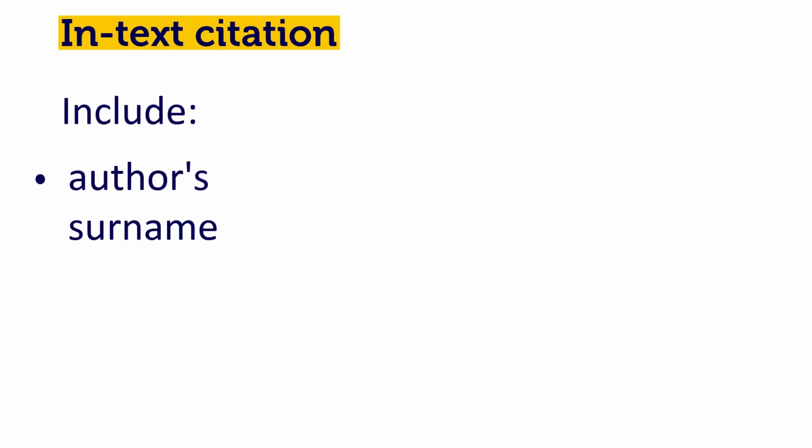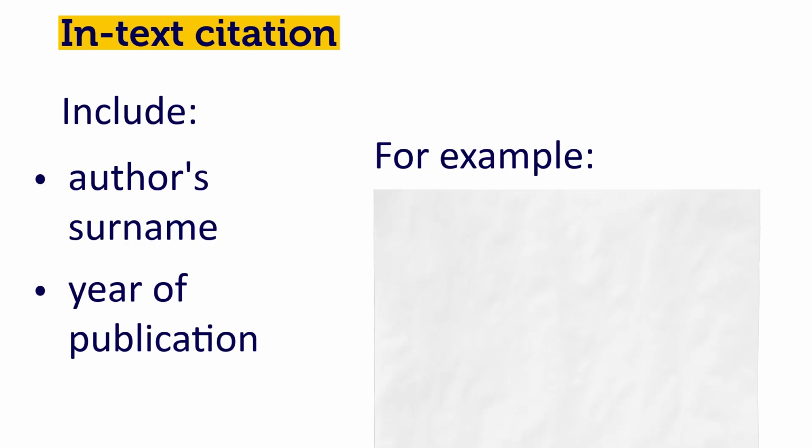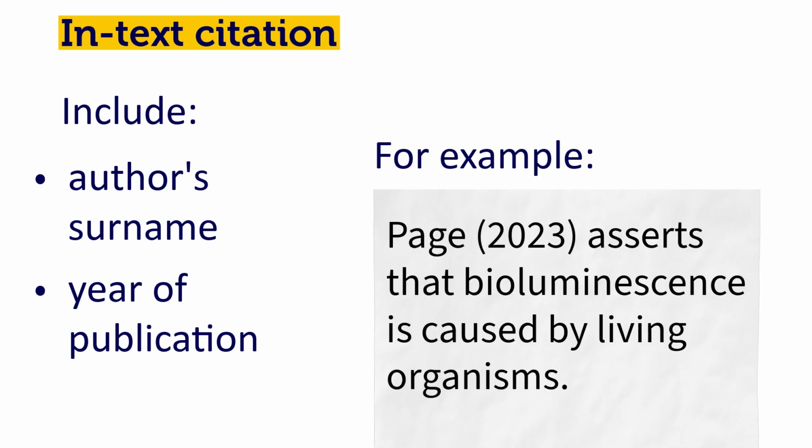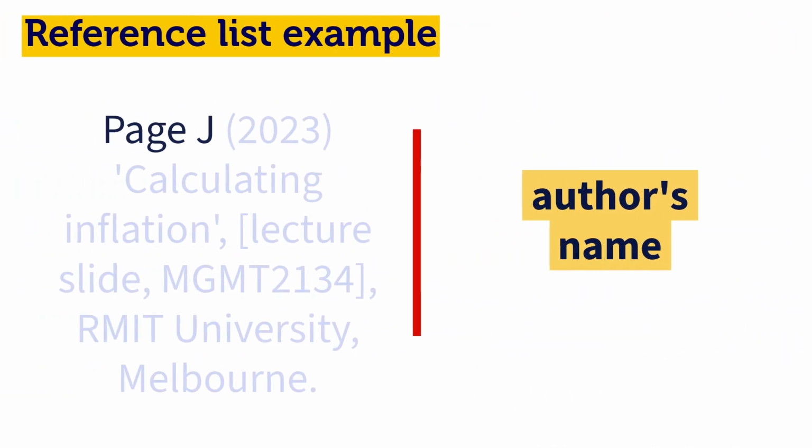Include the author's name and the year of publication. For example, if your teacher is Julie Page, you could say, Page 2023 asserts that. For your reference list, you need to include your lecturer's name. In this case, it would be Page and their first initial J.